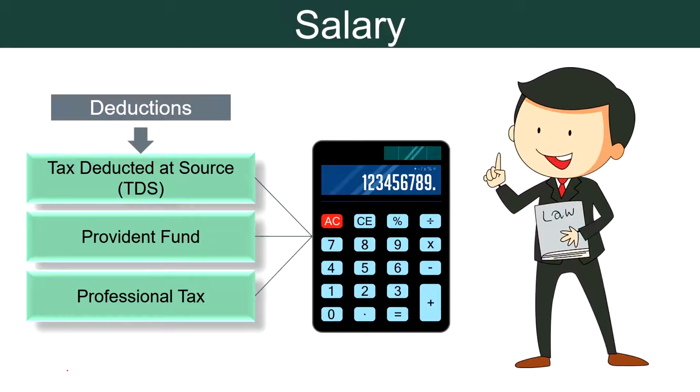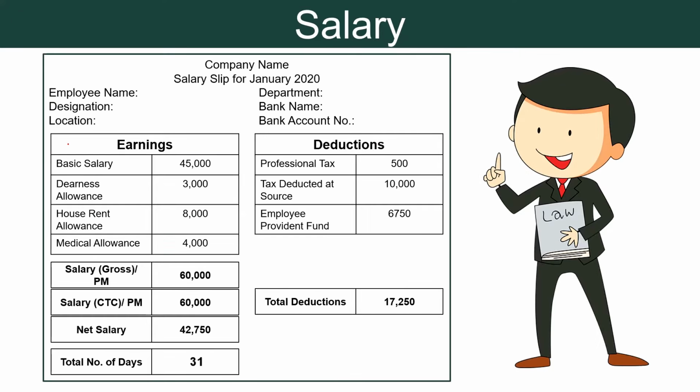Typically, after the payment of salary, employees receive a document which acts as a proof and contains details about salary paid, which is called as salary slip. As you can see here, this document has all the details of total earnings and total deductions. Under the head earnings, you may find basic salary, dearness allowance, house rent allowance, medical allowance, etc. Whereas under the head deductions, you may find professional tax, TDS and employee provident fund.